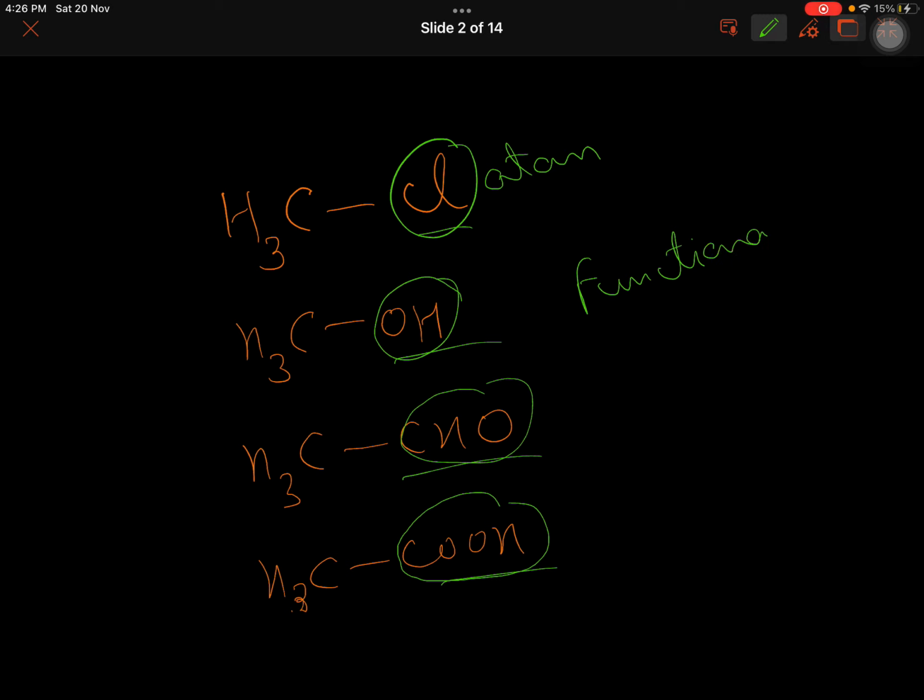Functional groups are atoms or groups of atoms which completely change the properties of the compound from which it has been derived. Like if I start from methane, and from there by a chemical reaction I make CH3Cl or CH3OH, then the compound which is created has a totally new set of properties. So they are functional groups.